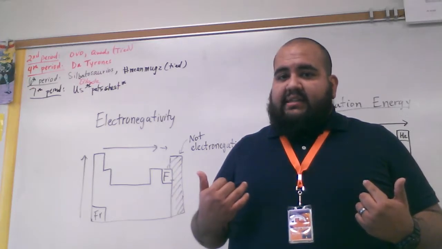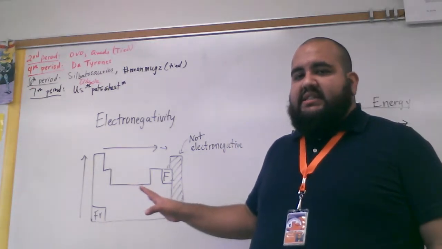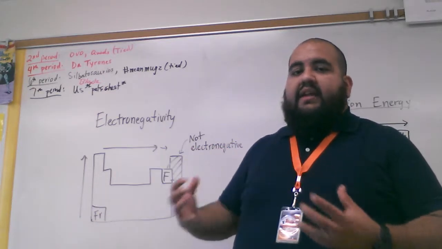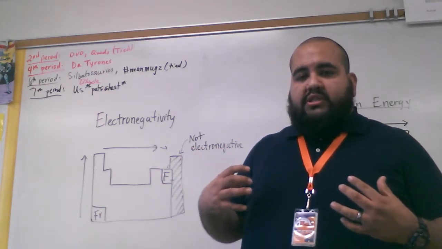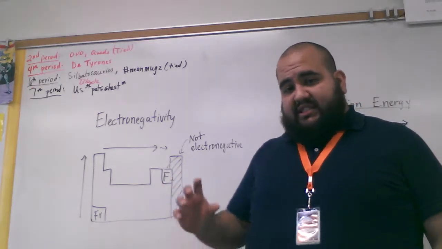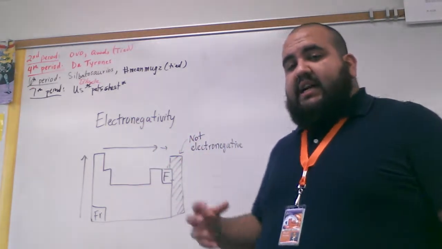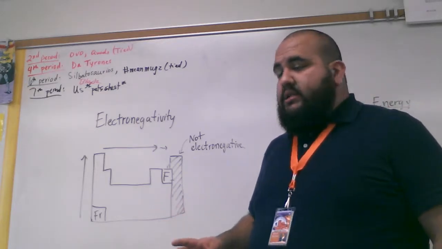I'm not going to be as fast. Is that clear? So this is kind of what we're trying to talk about. Electronegativity is how electronegative can you be? How can you attract electrons to you? And obviously fluorine is the smallest in that group, with needing only one valence electron, that is going to achieve that goal faster than anybody else.